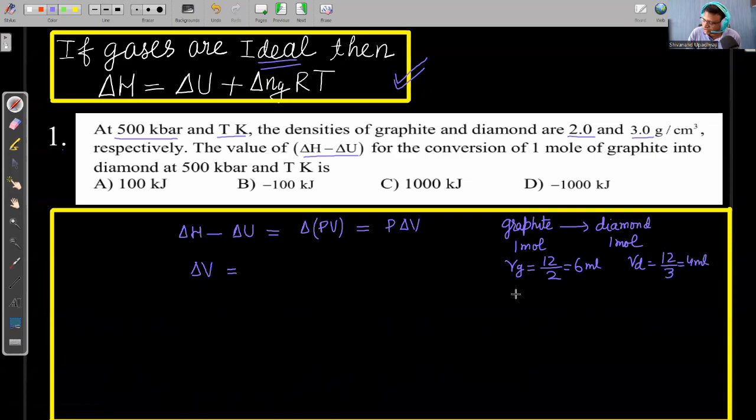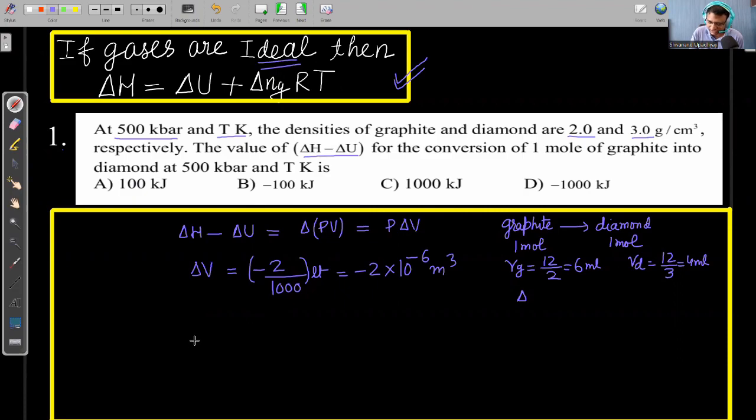So during this process, the volume change is final minus initial, that is equal to minus 2 ml. That 2 ml can be converted into liters, so 2 divided by 1000 liter. Or I can write it in meter cube, that is minus 2 into, again we divide by 1000, so we can write 2 into 10 to the power minus 6 meter cube. This is the volume change. I have taken meter cube because I have to calculate the answer in joule or kilojoule.